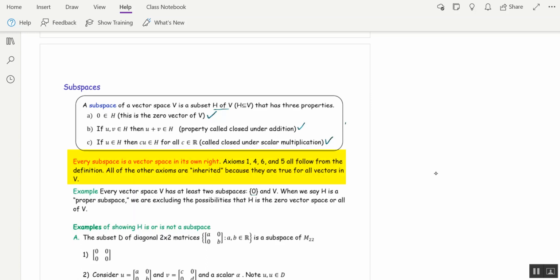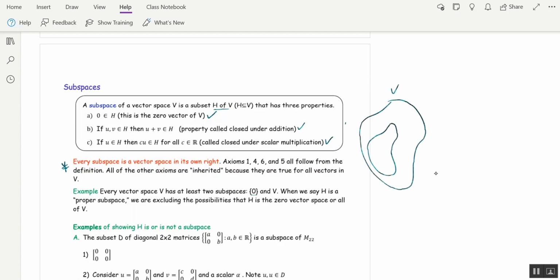Two things I want to point out. Every subspace is a vector space in its own right. So you've got a big vector space, V, you've got a subspace H. H is a vector space in its own right. It's just a subspace of V. Another comment is that every vector space has at least 2 subspaces, itself and the zero vector space. And when we talk about a proper subspace, we're excluding those 2 extremes.